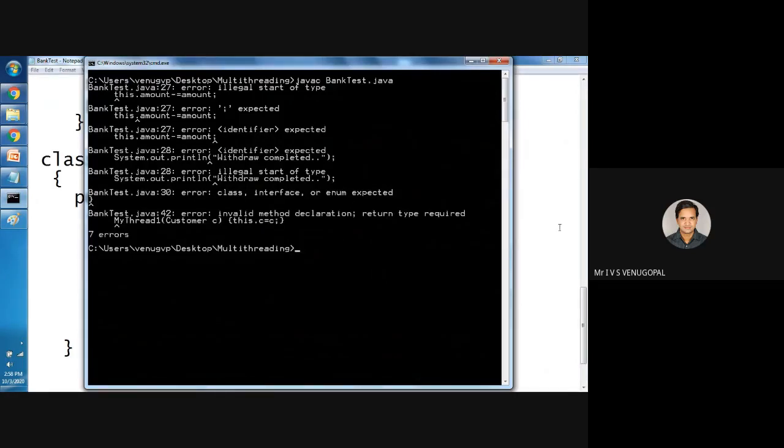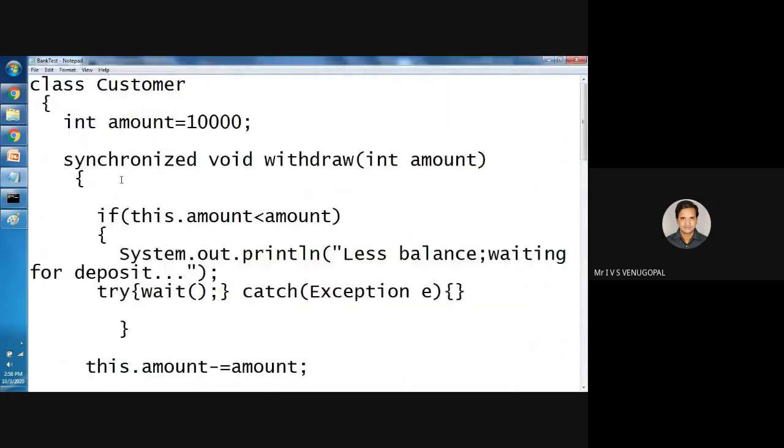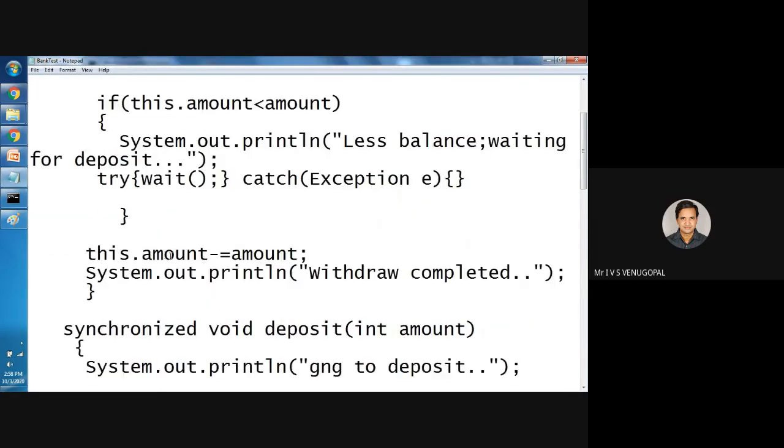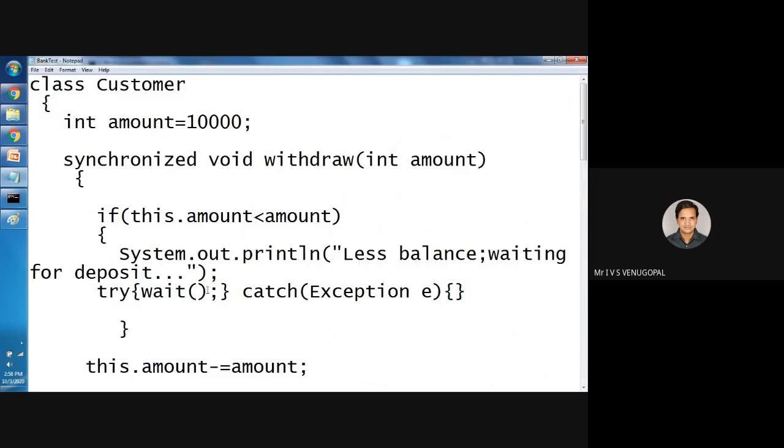Illegal start of type is dot amount. Identifier expected, semicolon. This dot amount equal to, minus.